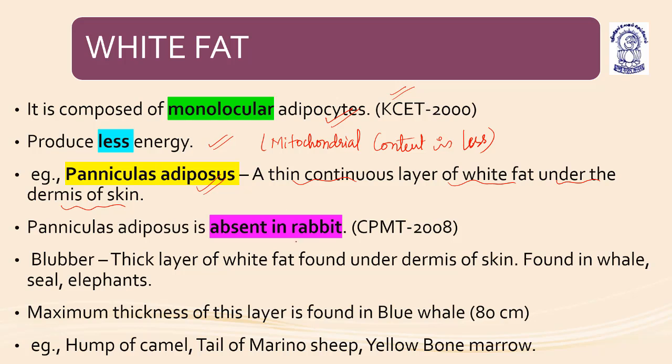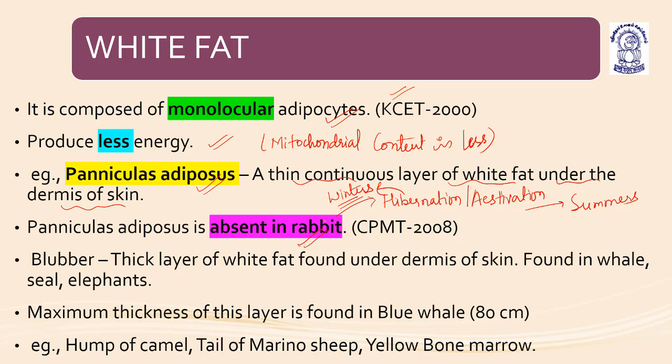Panniculus adiposus is absent in rabbit. Why? The rabbit undergoes either hibernation or estivation in extreme winters and extreme summers: estivation in summers and hibernation in winters. That is why panniculus adiposus is absent in rabbit, so they don't need this adipose tissue layer.